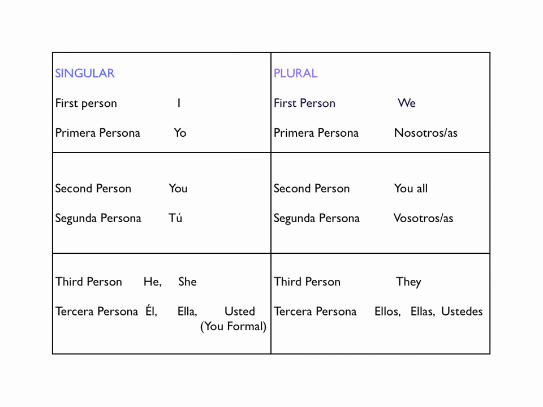The third person in English is they. Tercera persona, or third person, in Spanish will be ellos, ellas, and ustedes. Ustedes translate to you all, but because it uses the third person plural conjugation of the verb, it is placed in the third person.